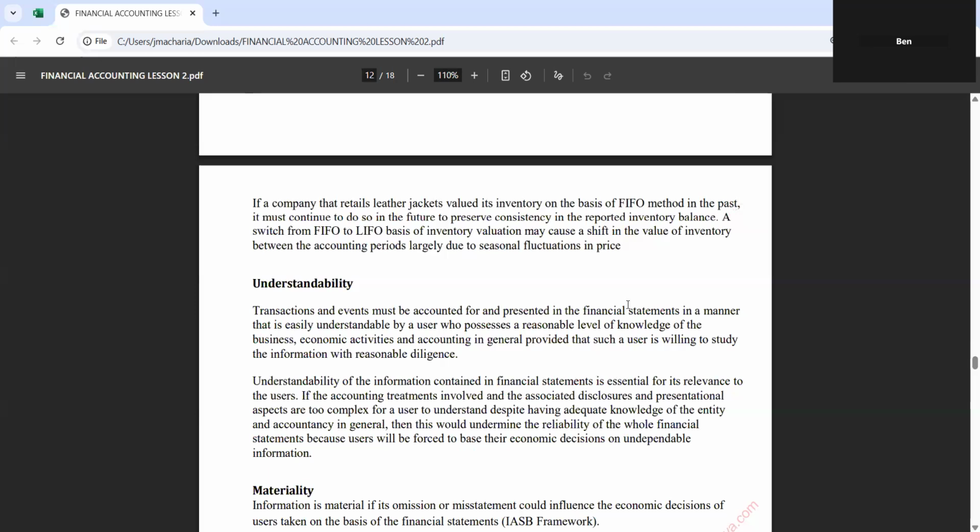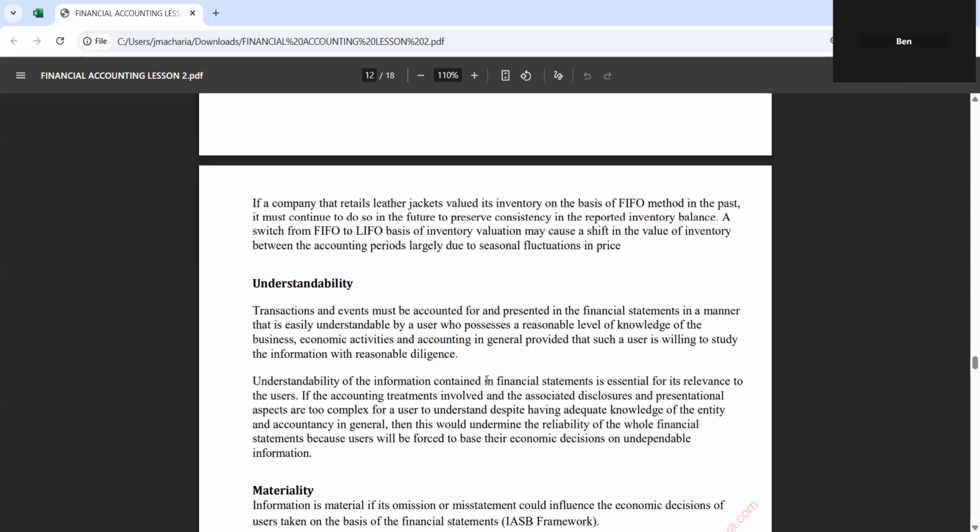Understandability here, we mean that transactions and events must be accounted for and presented in the financial statement in a manner that is easily understandable by users who possess a reasonable level of knowledge of the business, economic activity, and accounting in general, provided that the user is willing to study the information with reasonable diligence. You should not include very complex terms as per international accounting standards. All this information may be useful to you, but not understandable. In accounting standards or in accounting practices, we use information that even a layman can understand what the content is all about.